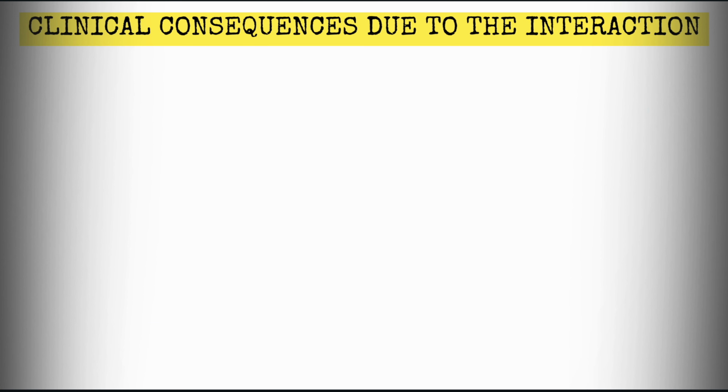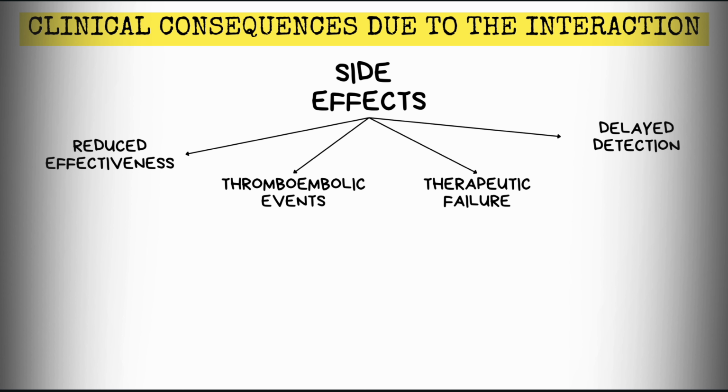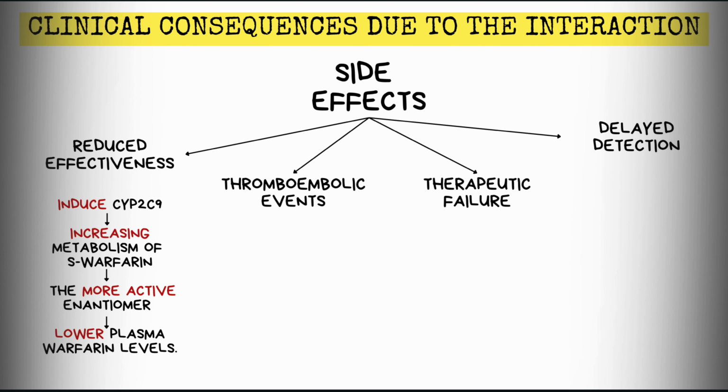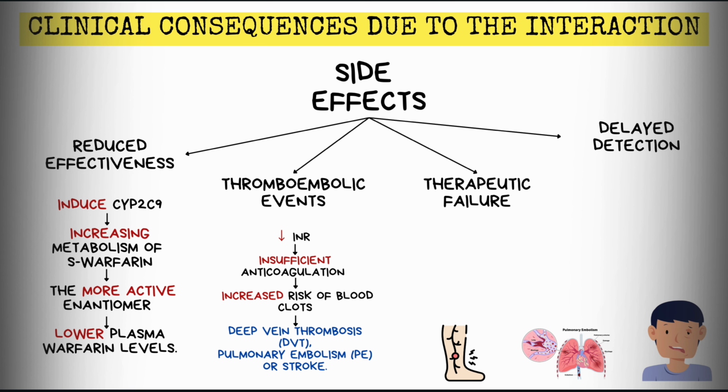The interaction of warfarin and ginseng has some side effects, including reduced effectiveness, thromboembolic events, therapeutic failure, and delayed detection. Ginseng may induce the CYP2C9 enzyme, increasing metabolism of warfarin, the more active enantiomer, which leads to lower plasma warfarin levels. The decrease in INR can lead to insufficient anticoagulation, which can increase risk of blood clots, deep vein thrombosis, pulmonary embolism, or stroke.